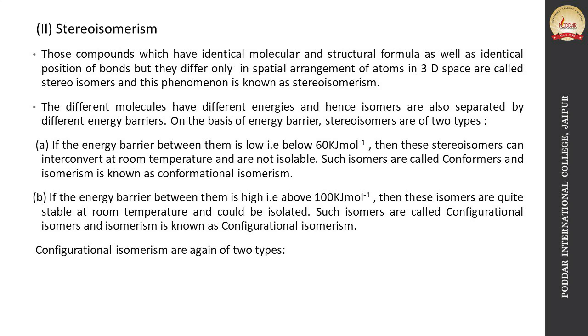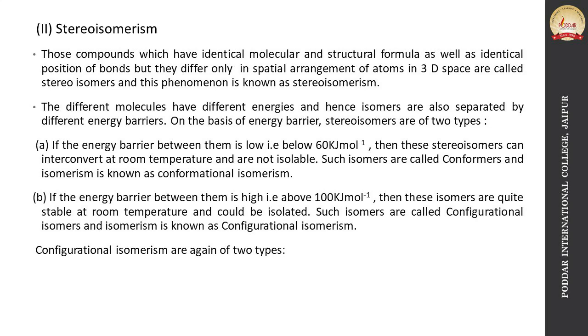On the basis of energy barrier, the stereoisomers are of two types. If the energy barrier between the isomers is low, that is below 60 kJ per mole, then these stereoisomers can interconvert at room temperature and are not isolable. Such isomers are called conformers or rotamers, and this isomerism is known as conformational isomerism.